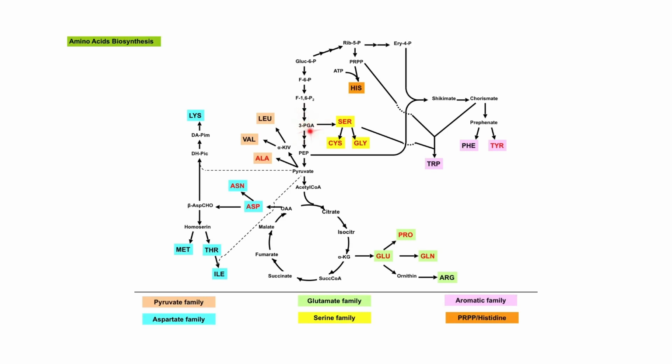The precursor 3-phosphoglycerate, or serine family, gives rise to serine, cysteine, and also glycine. Phosphoenolpyruvate and erythrose 4-phosphate, also known as the aromatic family precursor, give rise to tryptophan, phenylalanine, and also tyrosine. And last but not least, ribose 5-phosphate or phosphoribosyl pyrophosphate, PRPP, gives rise to histidine, also known as the histidine family.